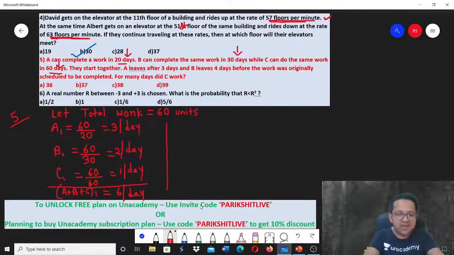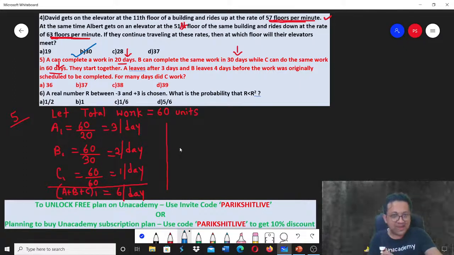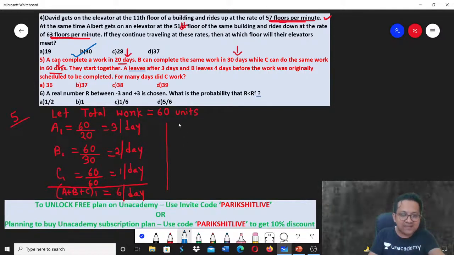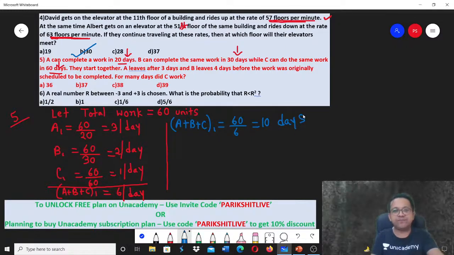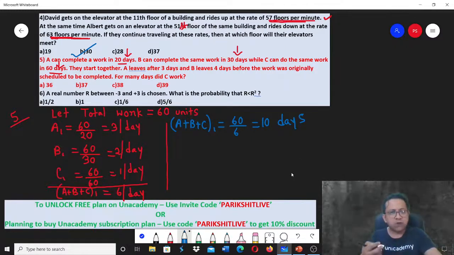Correct? So if all of them work together and do 6 units per day, in that case the total work would have got completed in, remember A, B, C are working together at 6 units per day, so can I say 60 by 6? Basically the work would have got over in 10 days. Correct? Do you follow this? So the work was originally scheduled to get over in 10 days.